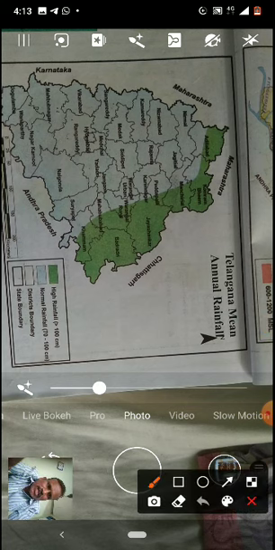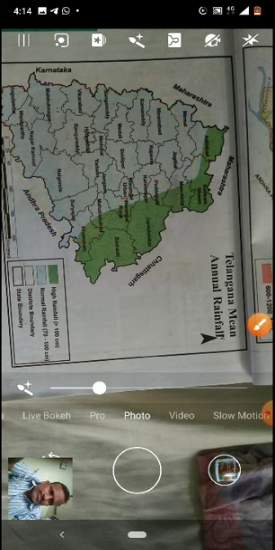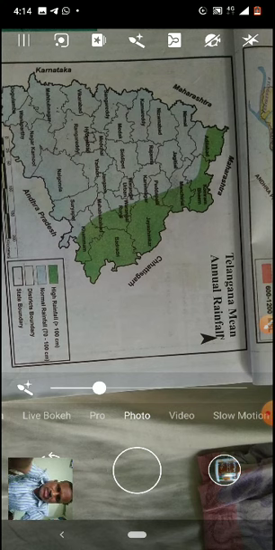This light blue color is called normal rainfall. Yes or no? Normal rainfall. And the remaining is general. Only two types: one is more than 100, one is 70 to 100. We go to the next slide.